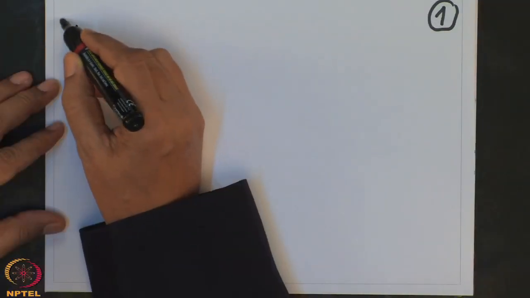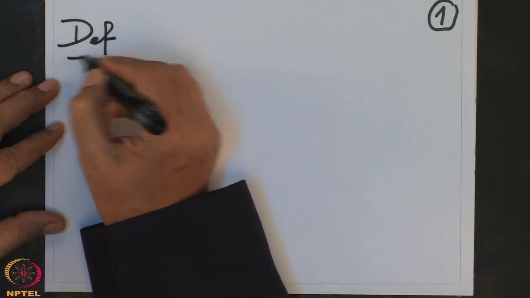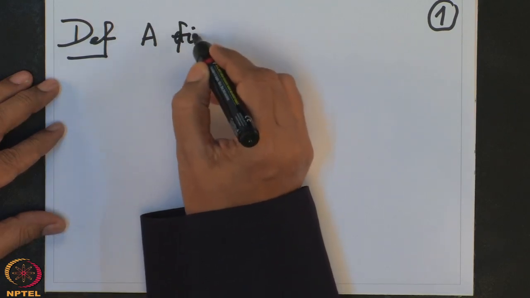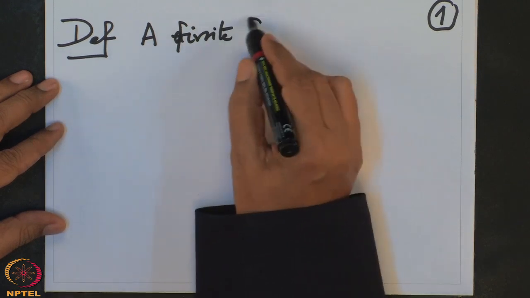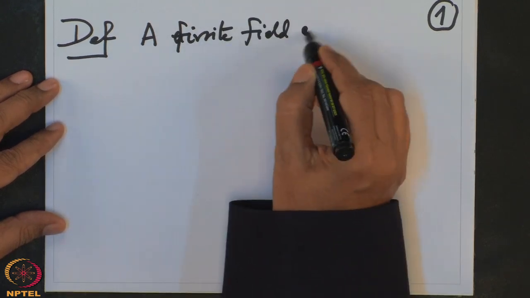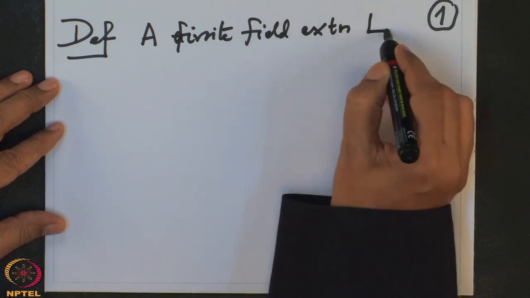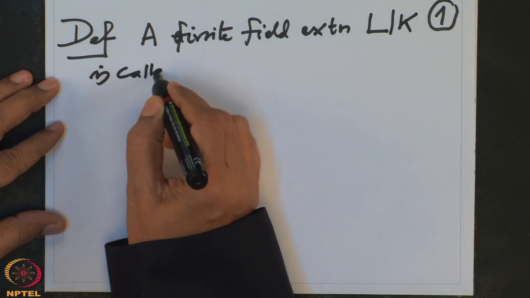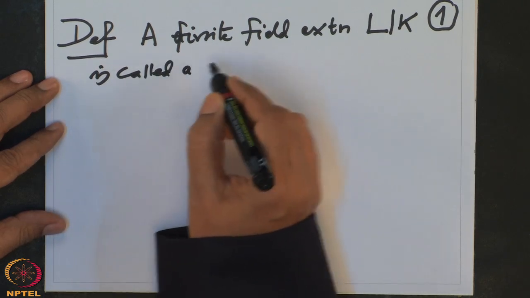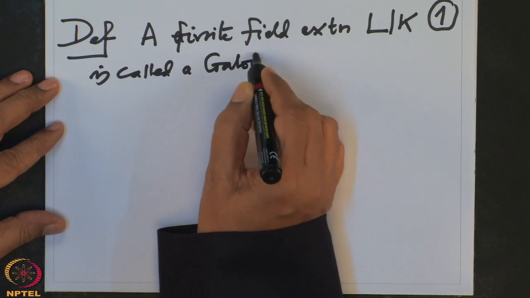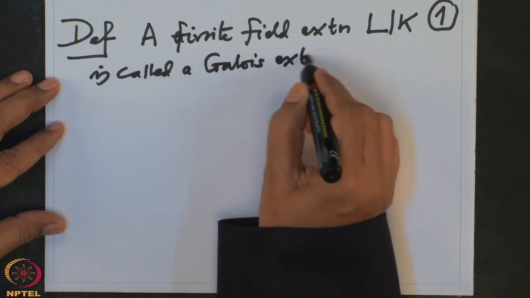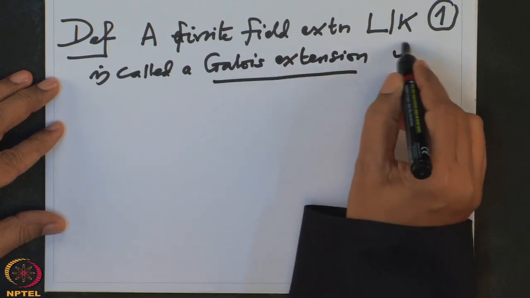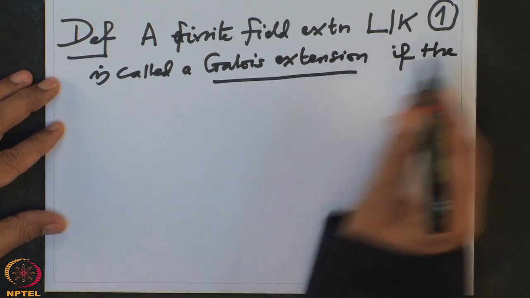Definition: a finite field extension L over K is called a Galois extension if the equality holds.